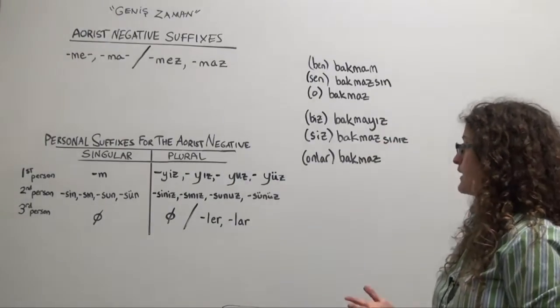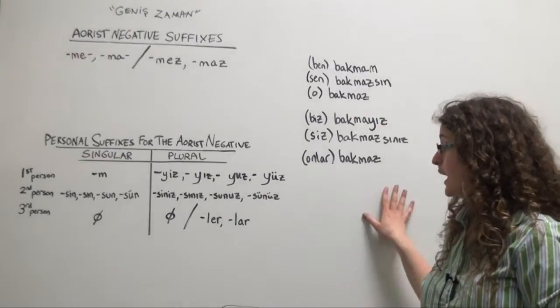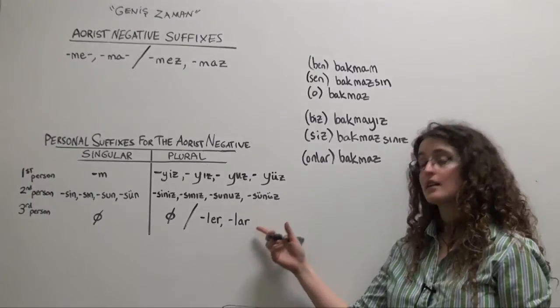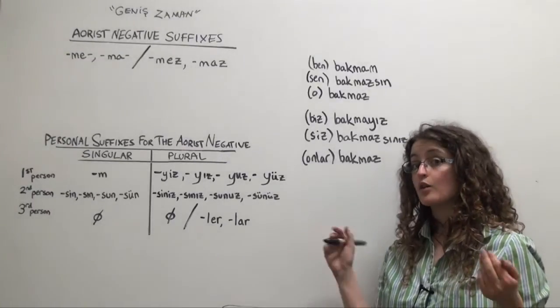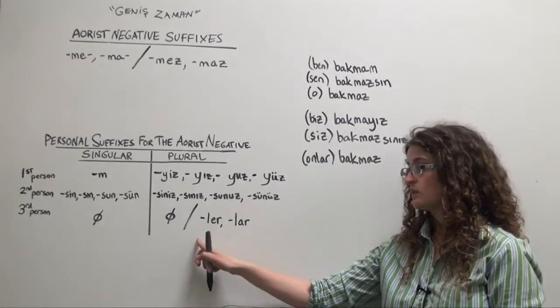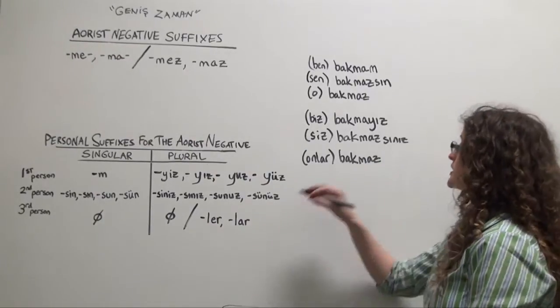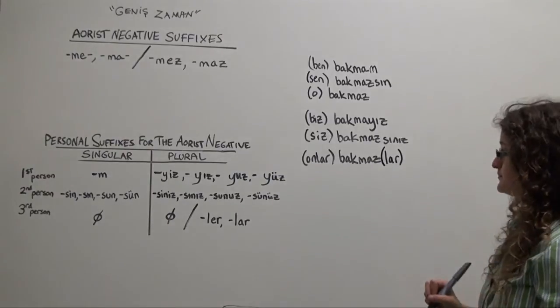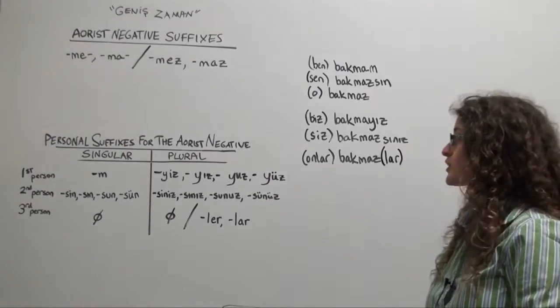They don't look, or they won't look. We also have the option, although we do not have to, of adding the plural suffix according to the rules of two-way vowel harmony. So ler, or in this case, lar. Onlar bakmaz, optional, lar. They don't look, they won't look.